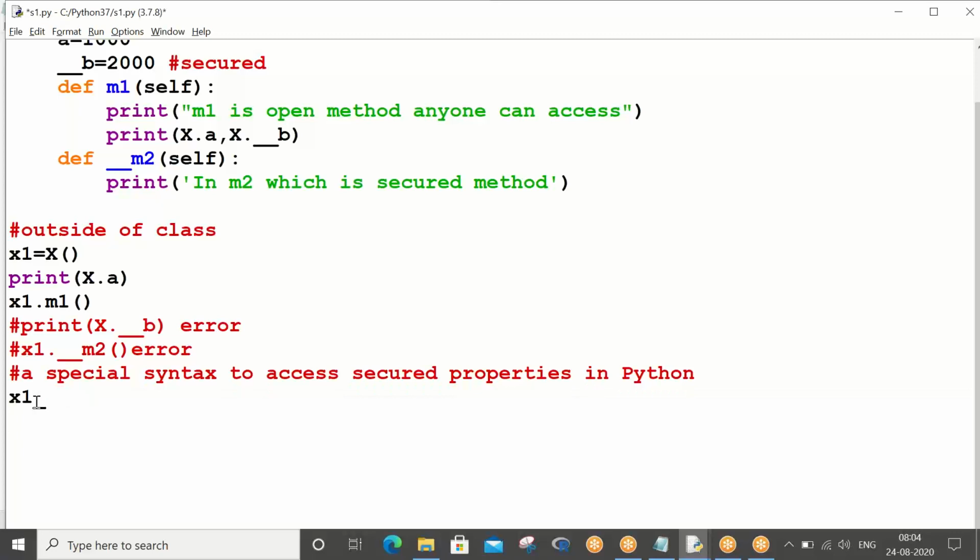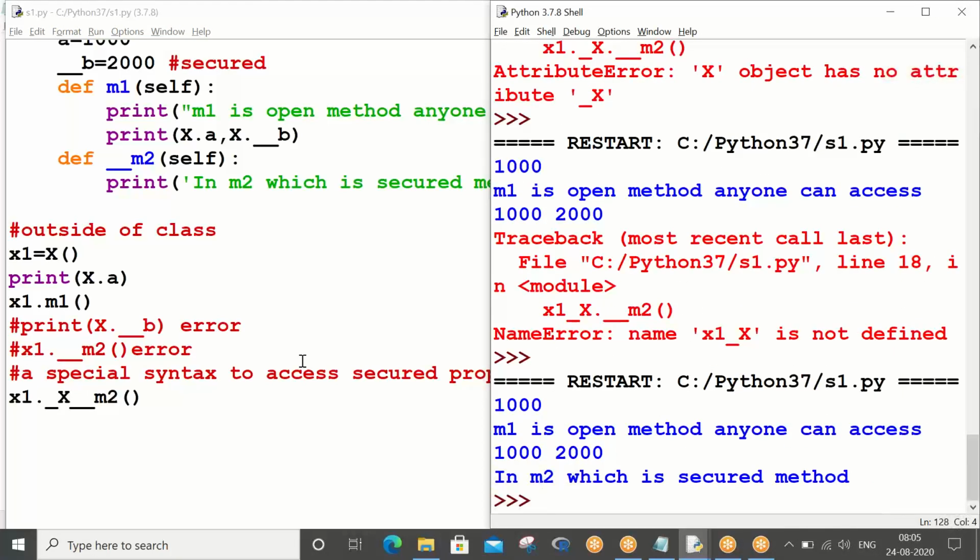That's the reason you have to go for IDLE. Okay, I will show x1. When you put dot, it is showing only a and m1, but not b and m2. Okay, so when I put underscore x, one sec. Yes. So in m2, which is the secured method.